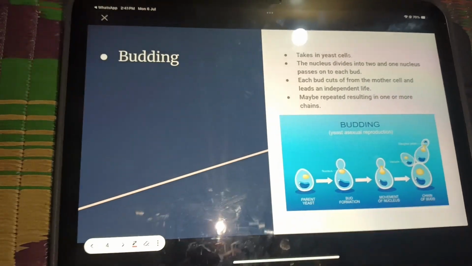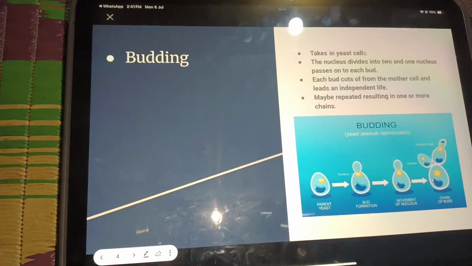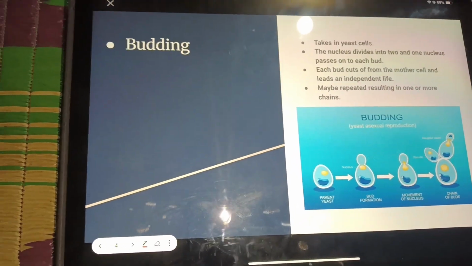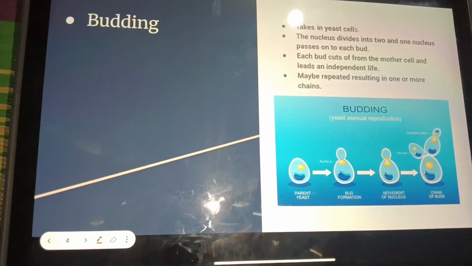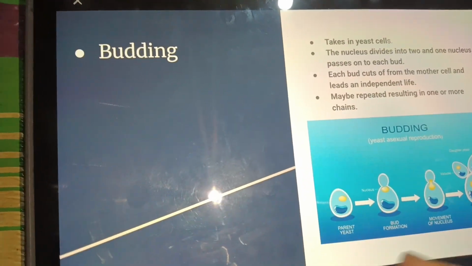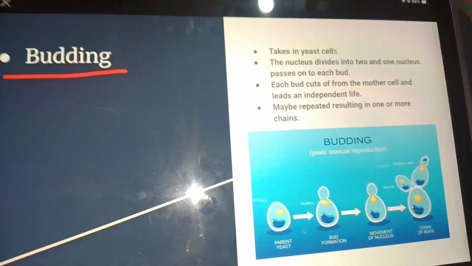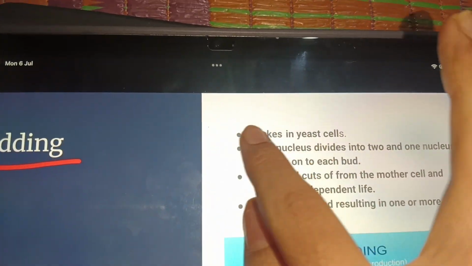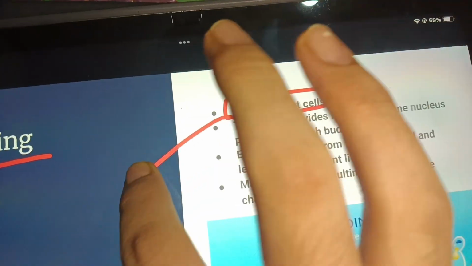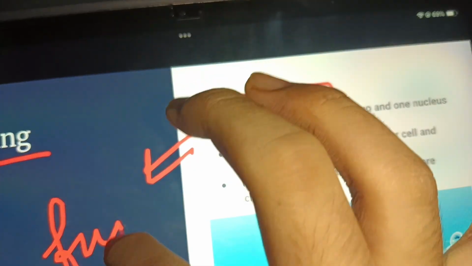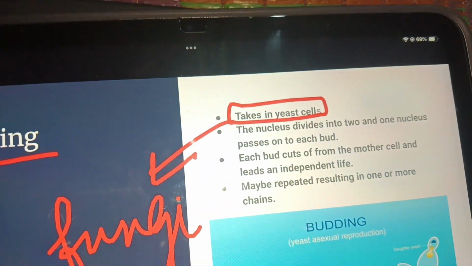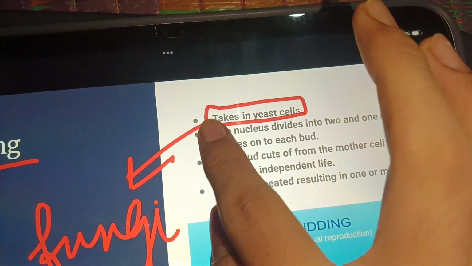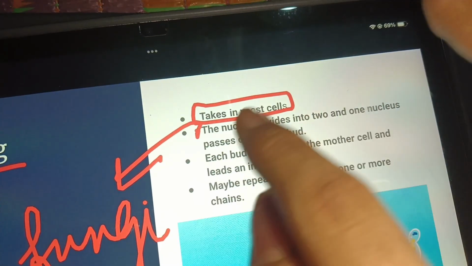Good morning, everyone. Yesterday we did multiple fission. Now we are going to start with the budding method, which is also a type of asexual reproduction. Budding takes place in yeast cells. Now you will say, yeast belongs to which kingdom? Yeast belongs to kingdom Fungi. Is it clear? Now, in budding, what happens?